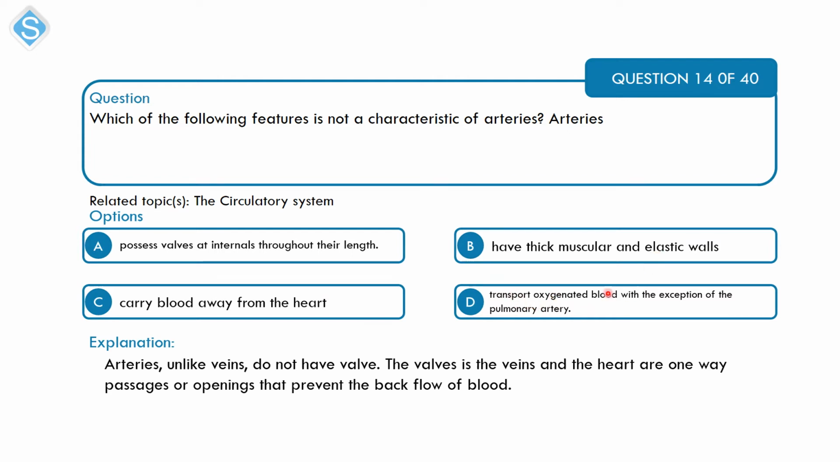Also, it transports oxygenated blood from the heart, except for the pulmonary arteries, which transport deoxygenated blood to the lungs for oxygenation. Alright. So the correct option here is option A, that the artery does not have valves. Now, valves are one-way openings that allow blood to flow in just one direction. These valves, you find them in the veins, which are the blood vessels that return blood back to the heart, and that is so that the blood being returned to the heart does not backflow into the body system. So the veins have valves, which are like one-way openings, while the arteries do not have valves.